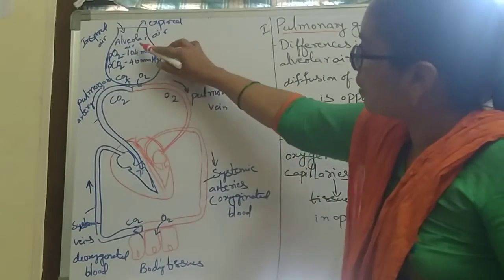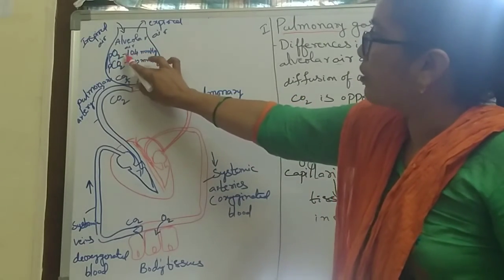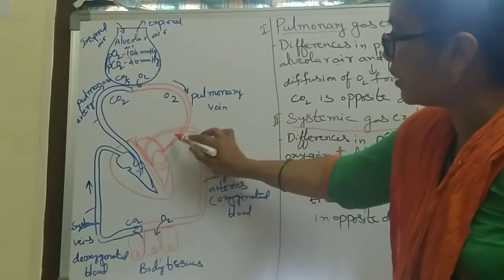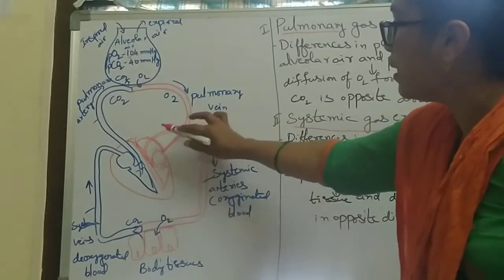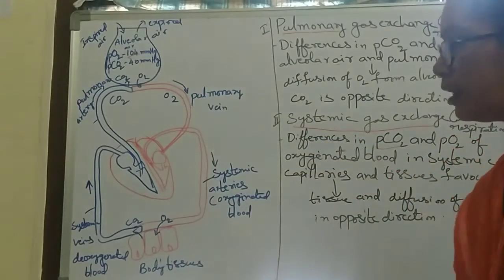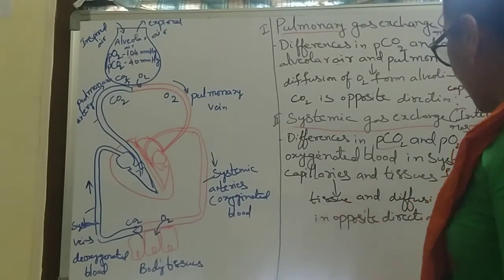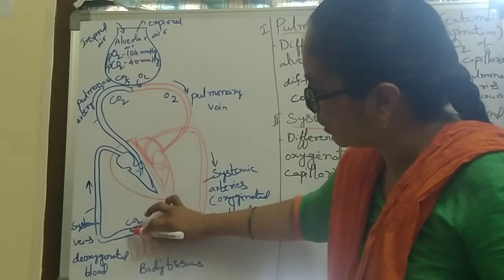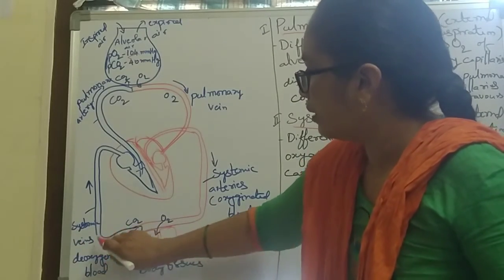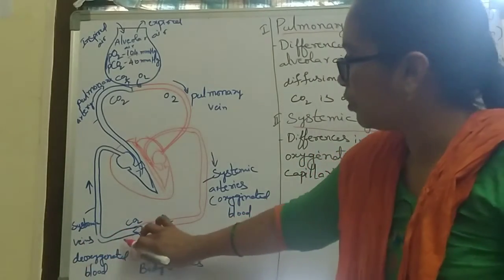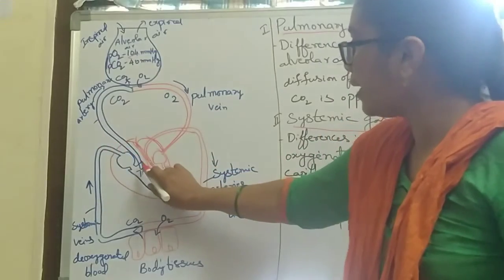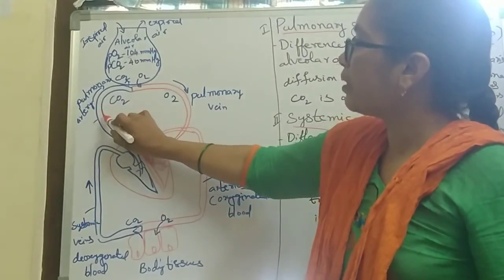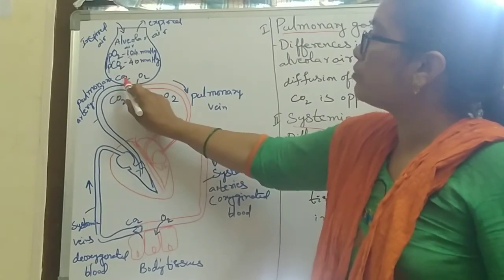Because the oxygen partial pressure is higher, it easily diffuses to the different parts and oxygen is supplied to the tissues. But carbon dioxide goes in the opposite direction from the tissues to the systemic veins. This deoxygenated blood goes through the heart to the pulmonary artery, and then to the alveoli.